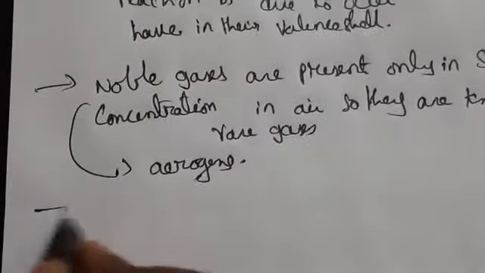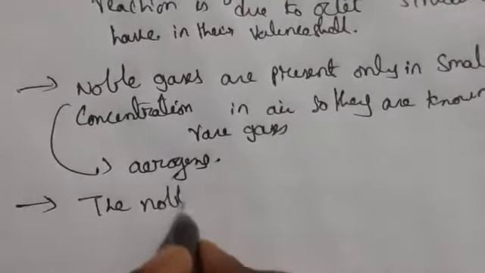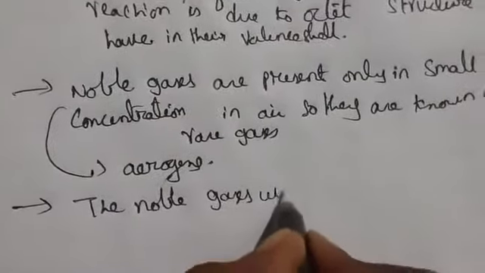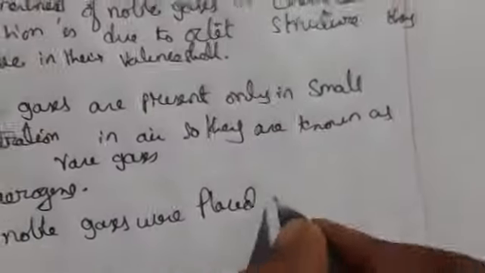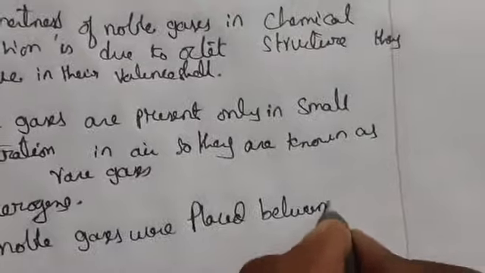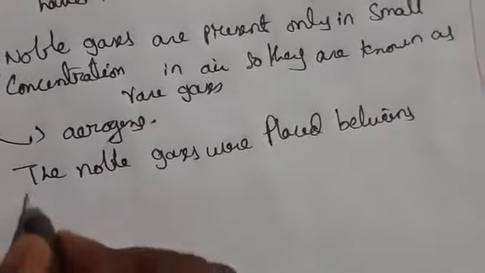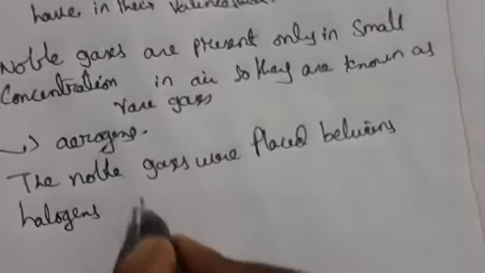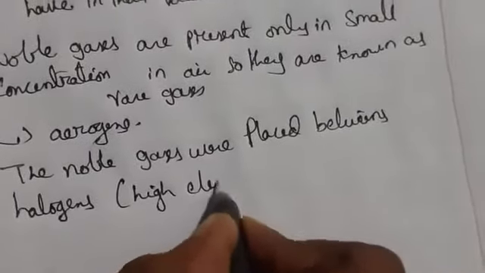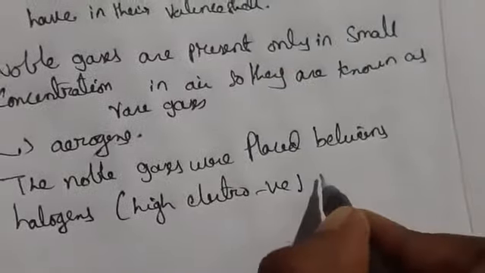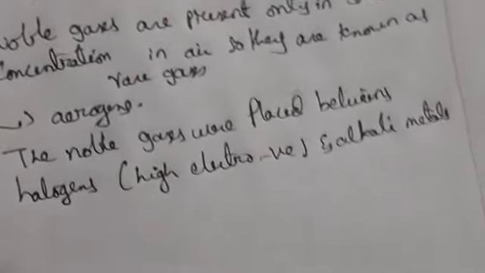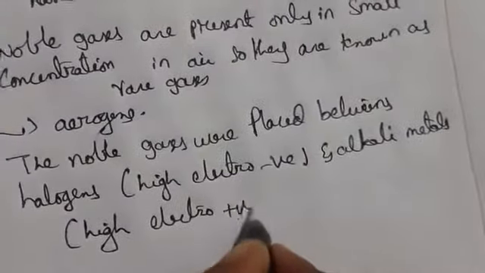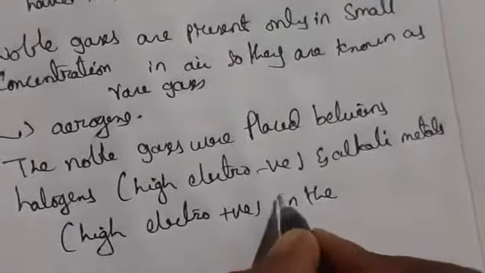These noble gases are placed in the p block, in between the halogens, which are highly electronegative elements, and the alkali metals, the s block first group elements, which are highly electropositive elements in the periodic table.